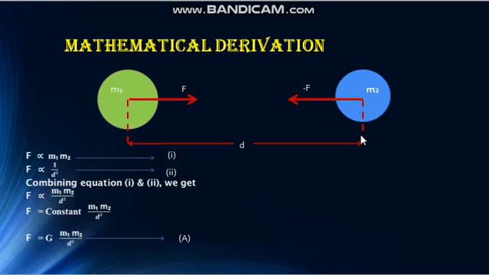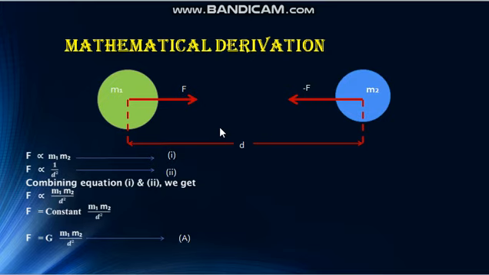Now we will derive the formula for the force of gravitation. For this we will use the law of gravitation. Consider we have two objects of different masses. The mass of one object is m1 and the mass of the second object is m2, and the distance between these objects is d, the distance from the center of one body to the center of the second body.